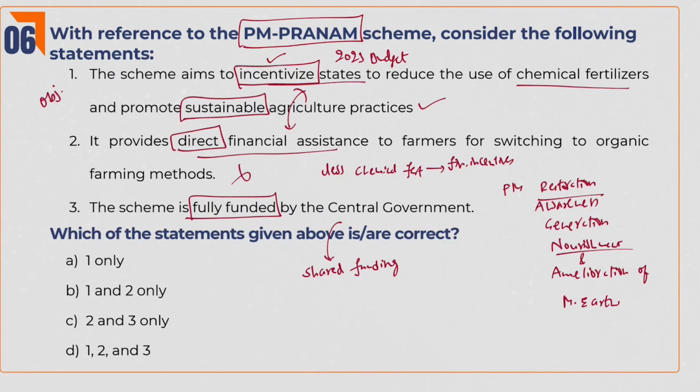If farmers move to organic practices, these fertilizer subsidies will get reduced, and that money they will give us as financial rewards under the scheme. That is, they want to reduce the fertilizer subsidies and give them as rewards for promoting organic practices. So the answer is 1 only.